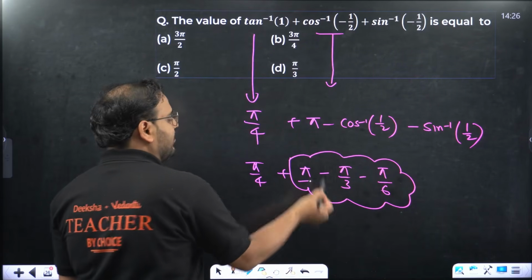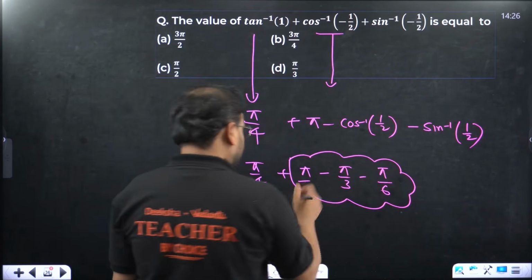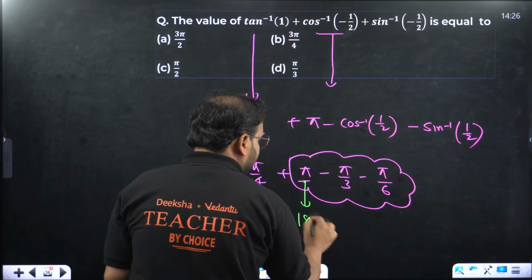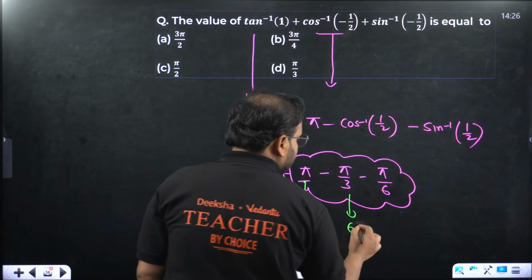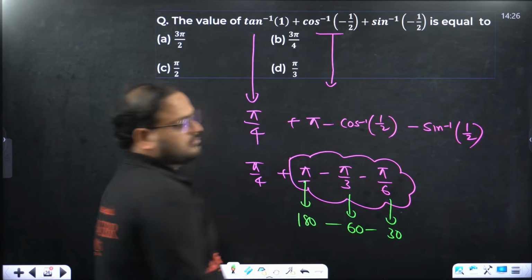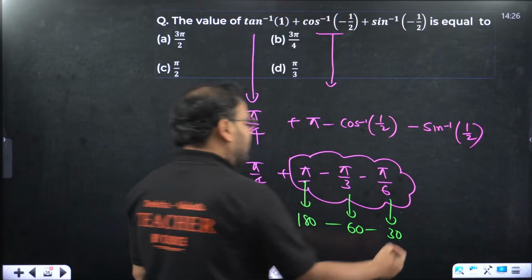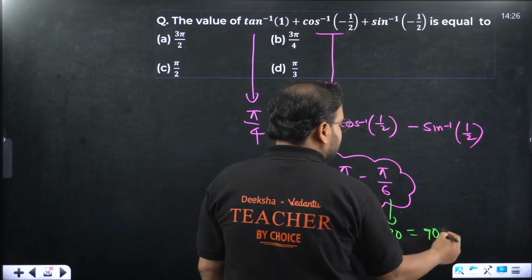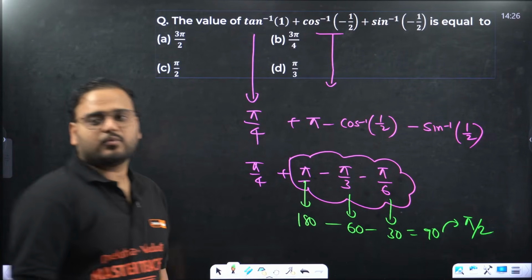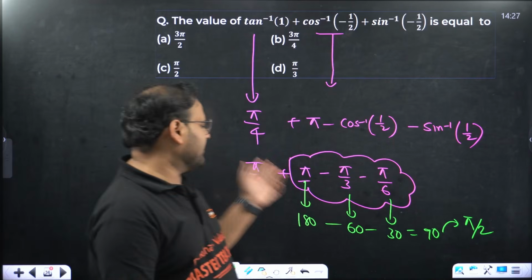What is this, sir? 180, right? This value right here is 180. What is this? 60. What is this? 30. 180 minus 60, 30. 180 minus 90. How much is that? 90. That's nothing but pi by 2. So why didn't you teach in terms of pi by 2 only, radians only? Because why would we calculate it? Use the logic.